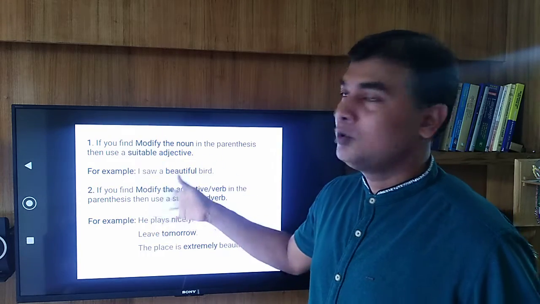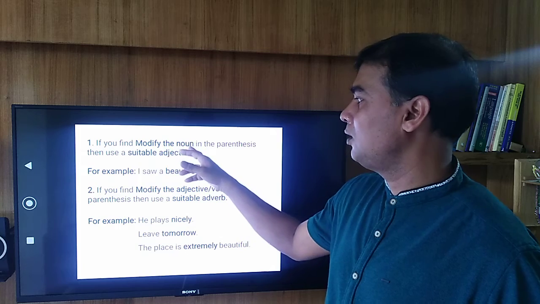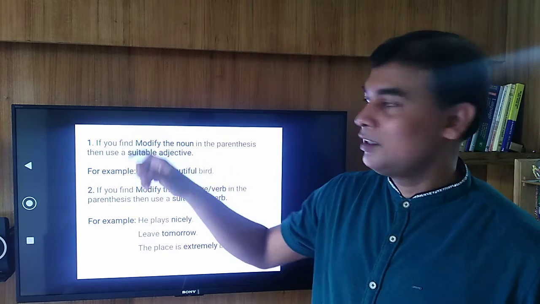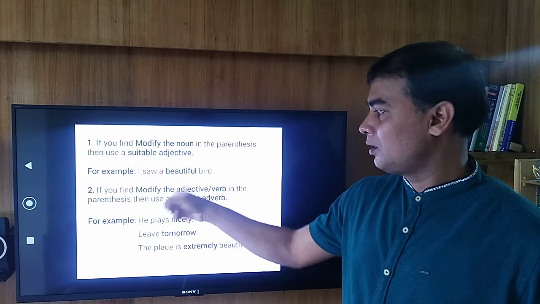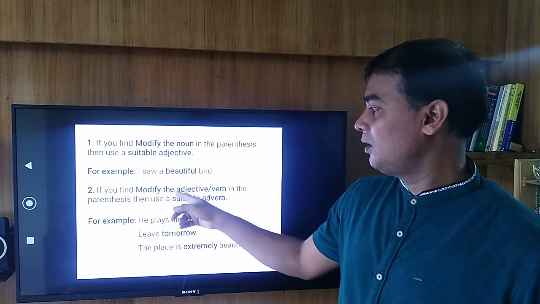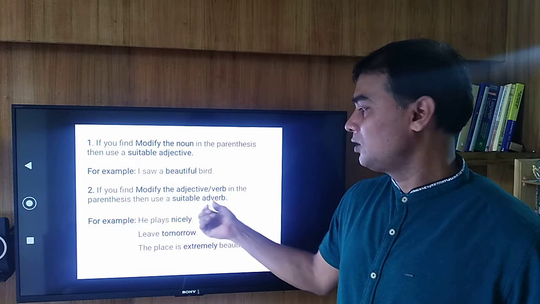So from these two rules we can say, in the examination, in the question paper, if you see modify the noun in the bracket, then use a suitable adjective. And if in the question you find modify the adjective or verb in the bracket, then use a suitable adverb.